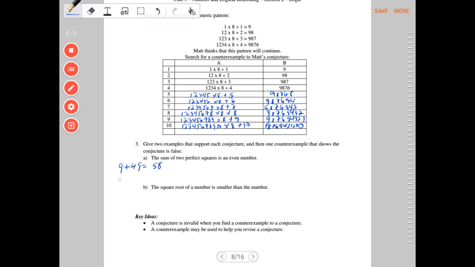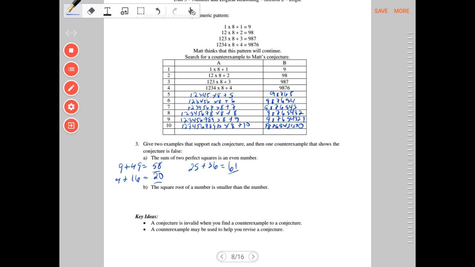Or we could take 4 and 16, and we would get 20. But what happens if we were to take 25 and 36? Again, both perfect squares. When we add them, we get 61. So the first two supported. We get even numbers, 58 and 20. But my last one is a counterexample because I get an odd number when I add those two perfect squares.